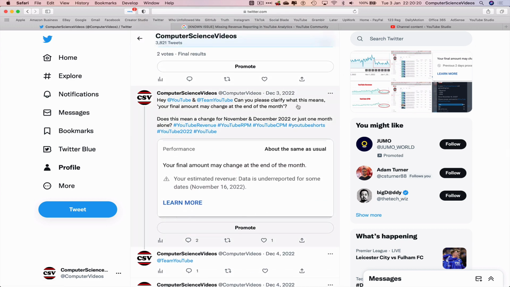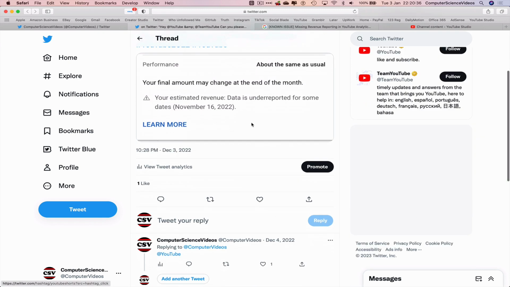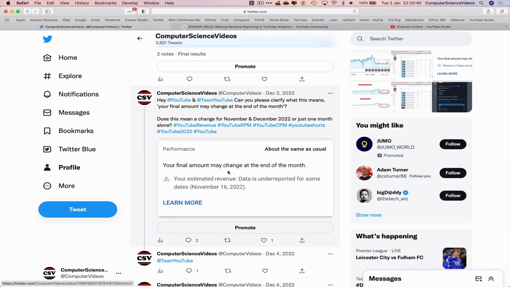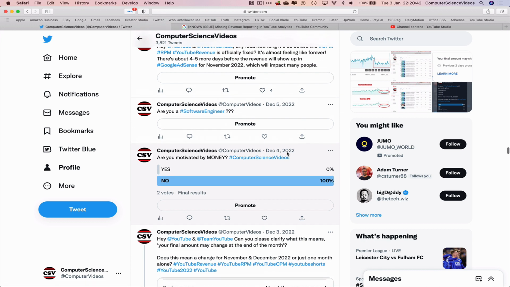December 3, 2022. Hey YouTube, can you please clarify what this means? Your final amount may change at the end of the month. Does this mean a change for November and December or just 1 month alone? Let's click on the tweet, open it up in a new tab, and there was no response. Let's now go to the next tweets.